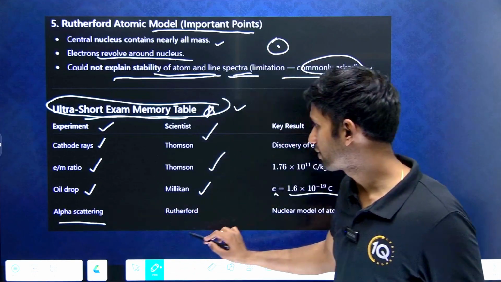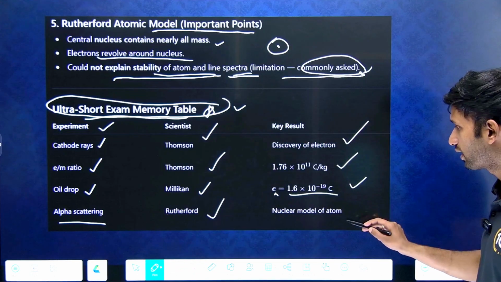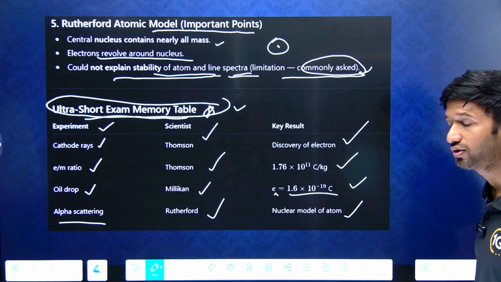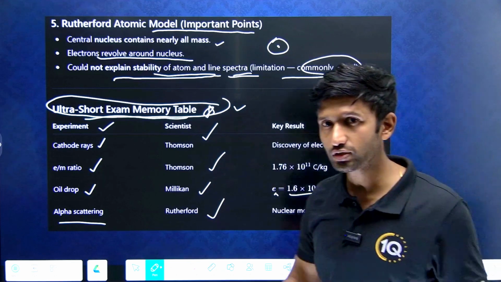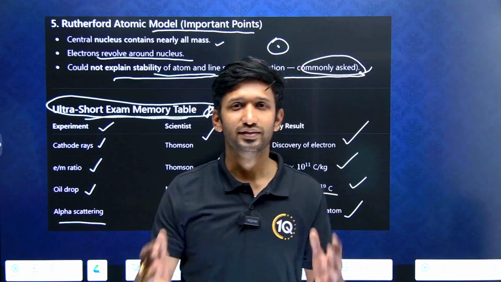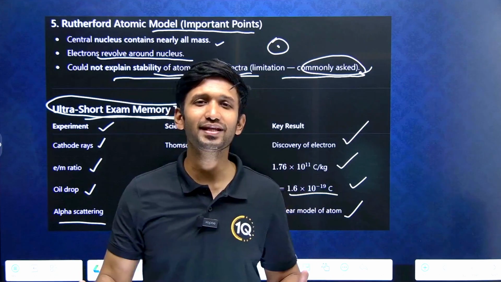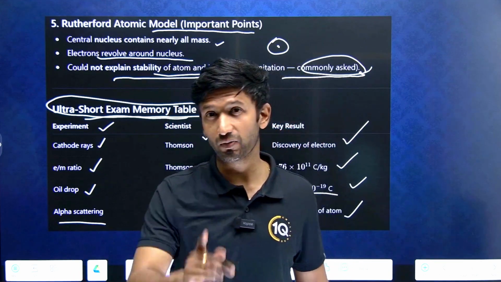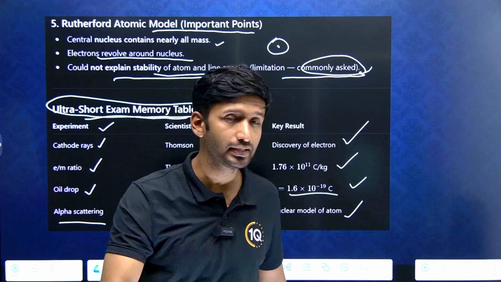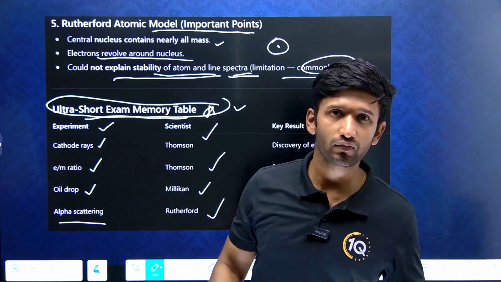Alpha scattering experiment. Who performed it? Rutherford did. And what happened? The key result was that the nuclear model of the atom was proved. So this is how all these things work. These are the important experiments. Definitely you can expect at least one question from atomic physics.